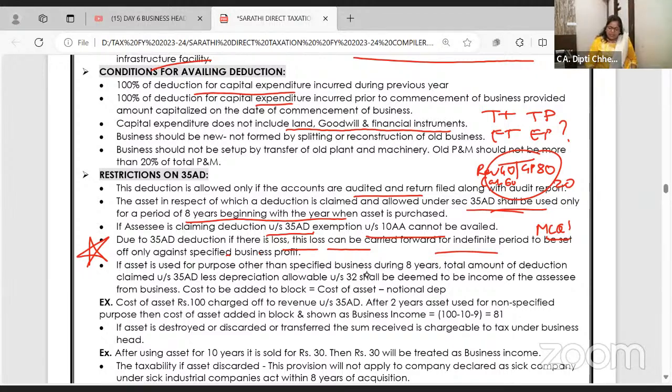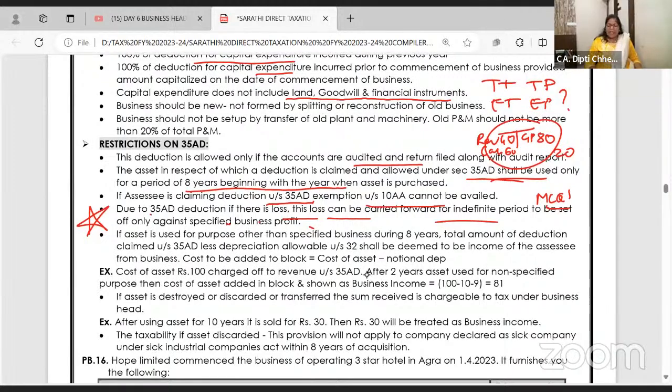This loss, which is due to 35AD, can be carried forward for an indefinite period to be set off against 35AD income. So in 35AD, a loss will definitely come and you can carry it forward. Same way, cost of the asset, if it is allowed under 35AD, and if you sell it, it will be treated as business income. If you use it, then depreciate and take the remaining.